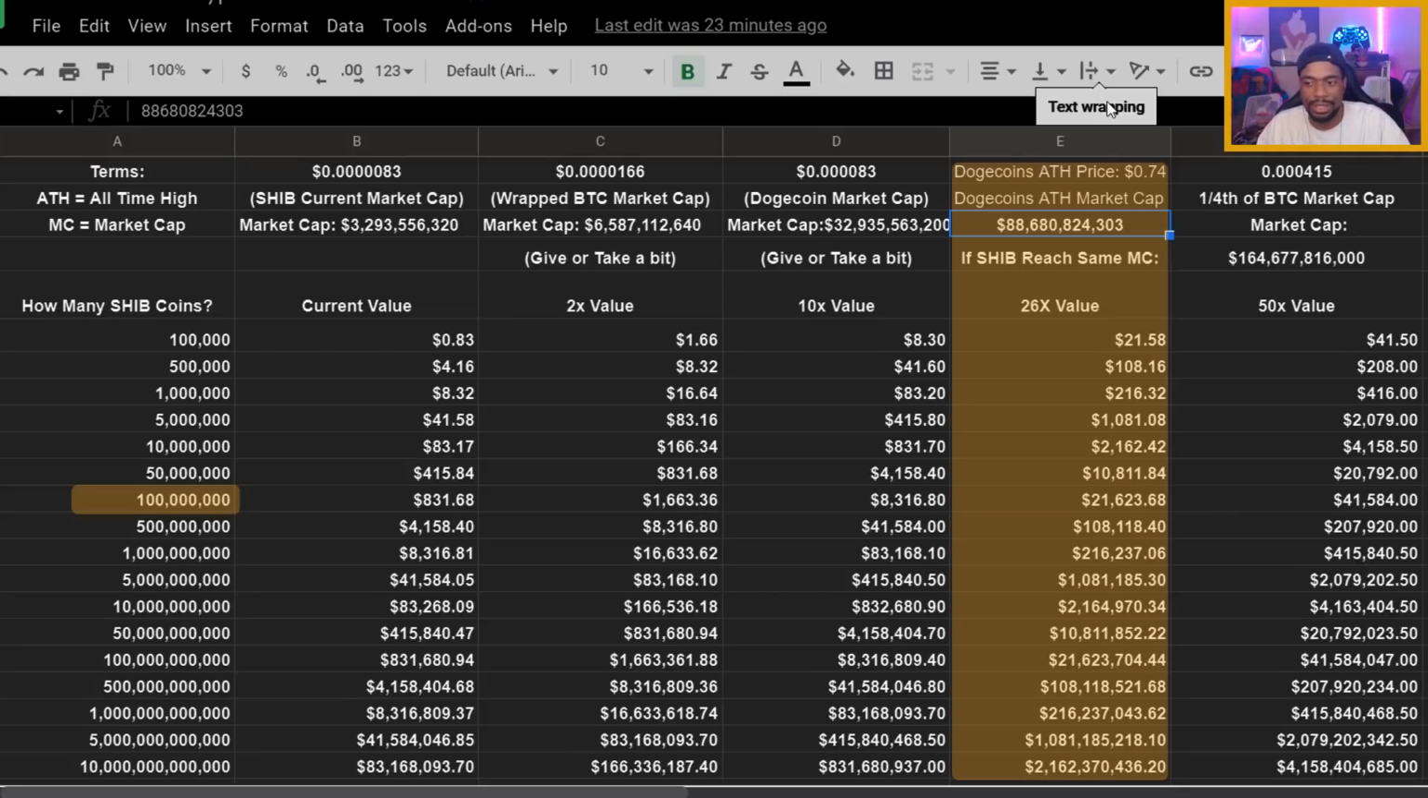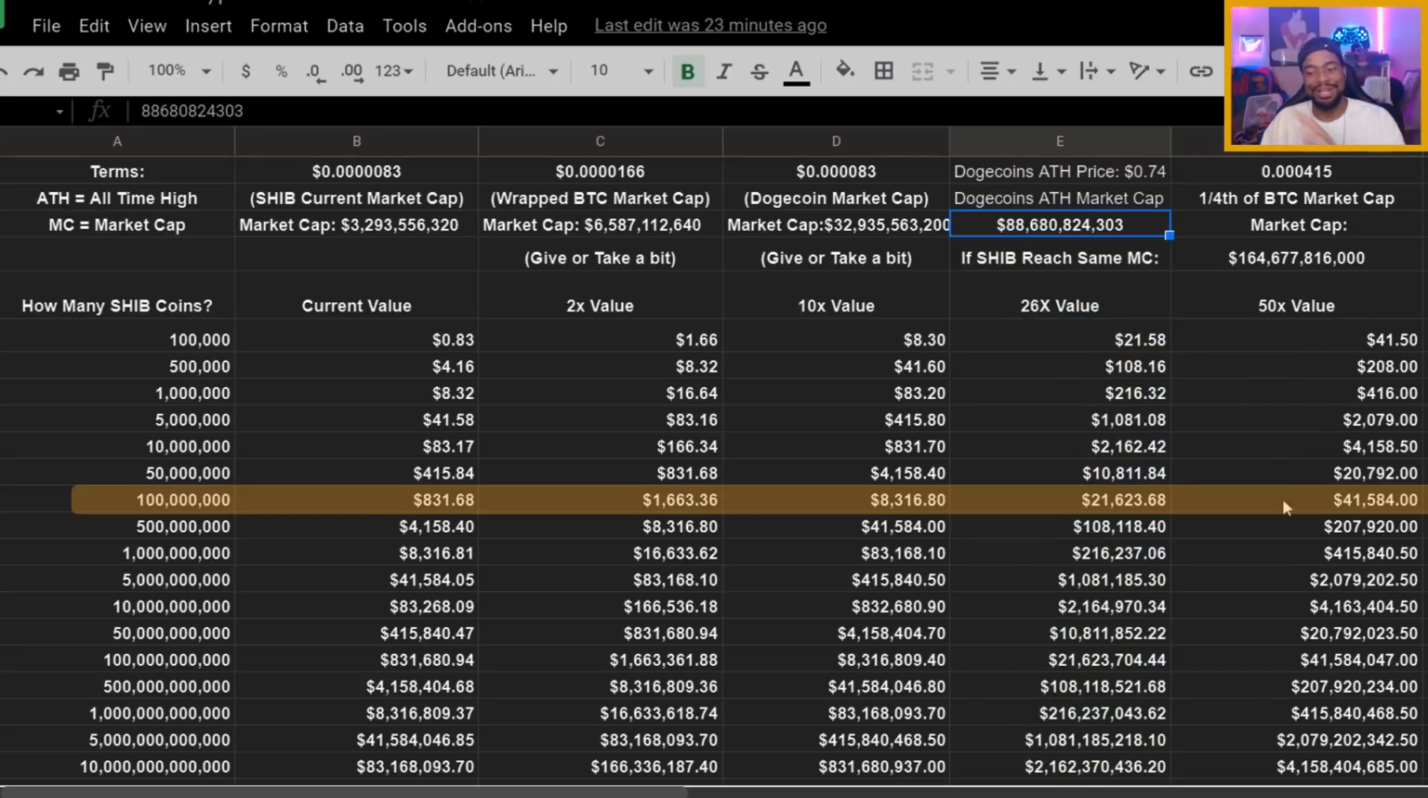It doesn't have a swap. It doesn't have some exchange. It doesn't have what SHIB pretty much has. So I believe that if Doge was able to get there, SHIB can get there. Now this is when we start getting into them dodgy waters, all right? Because now imagine we still have 100 million SHIB coins.